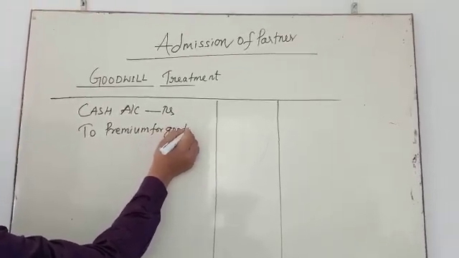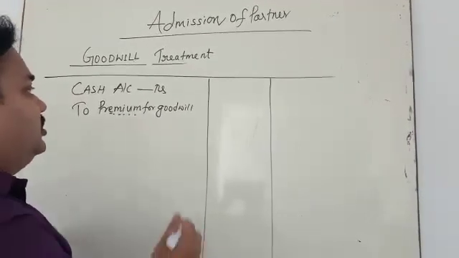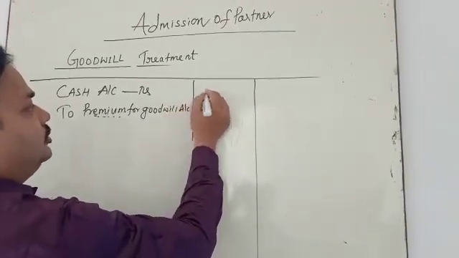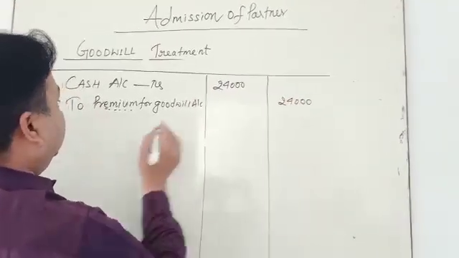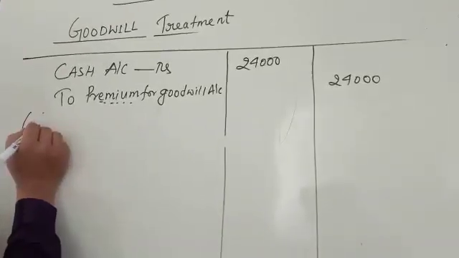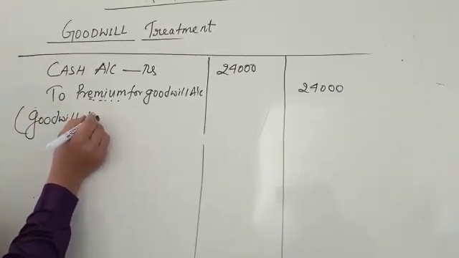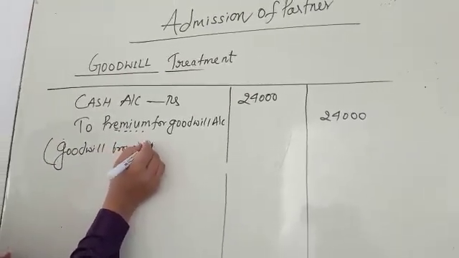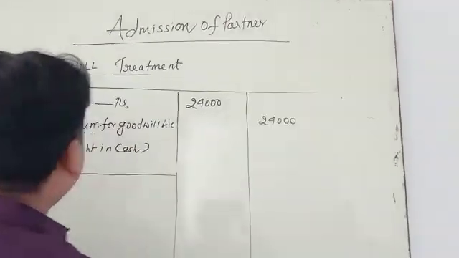Why are you using premium? Because goodwill is brought in cash. The amount is 24,000. Narration: goodwill brought in cash.